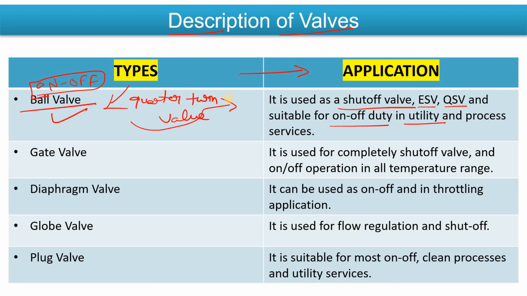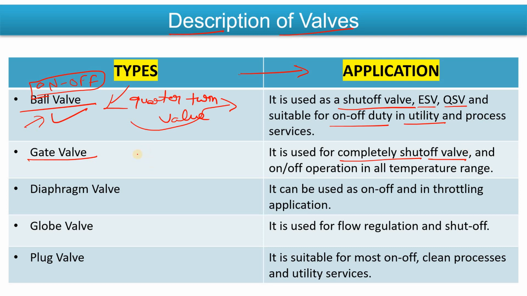If you have to use any valve for an application like an emergency shutdown valve, quick shutdown valve, or on-off duty, you can simply prefer the ball valve. Similarly, if I talk about the gate valve, it is used as a completely shutoff valve.